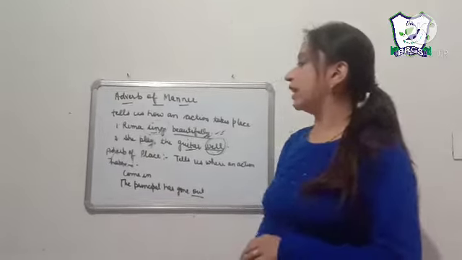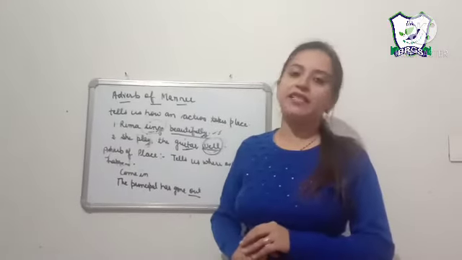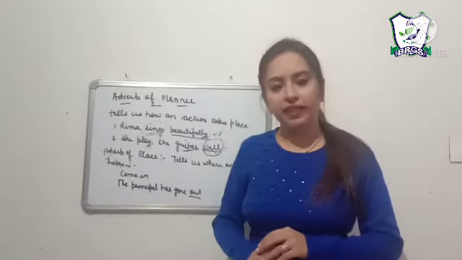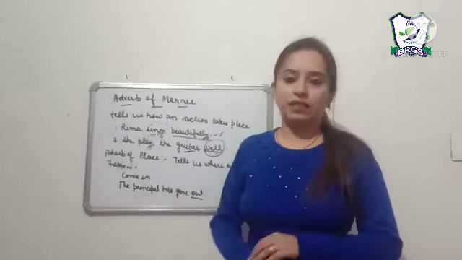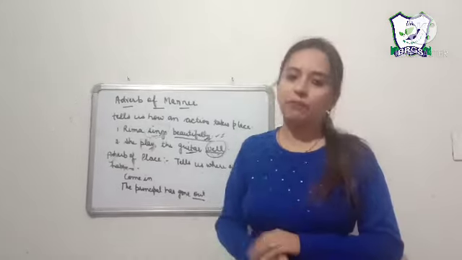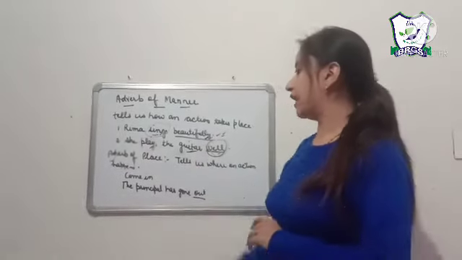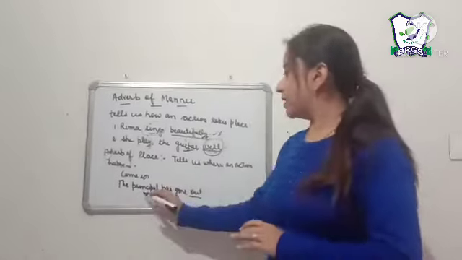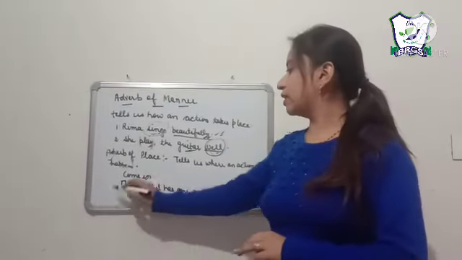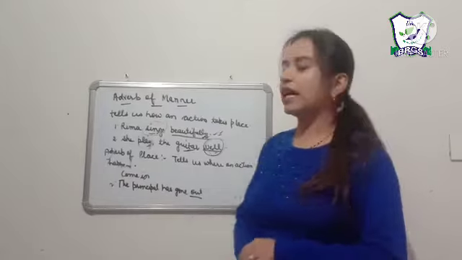Next we move on to adverb of place. This is our second type of adverb. It tells us where the action takes place or where the action happens. The place of the action it tells us. For example, come in. The principal has gone out.